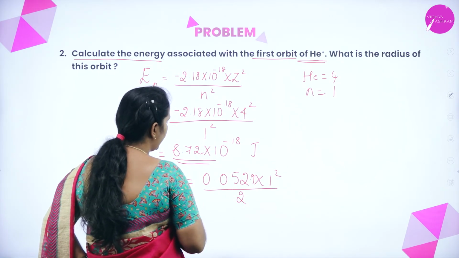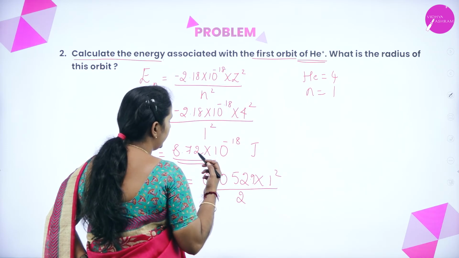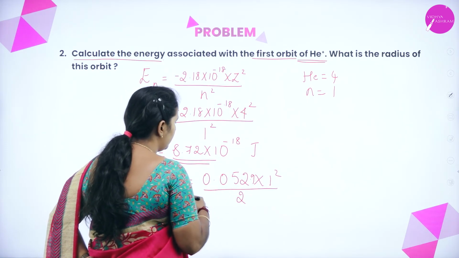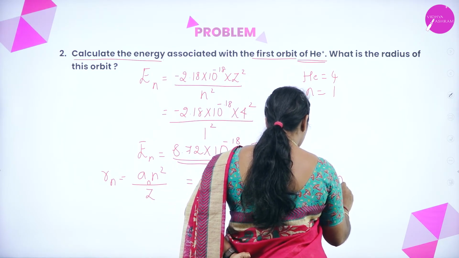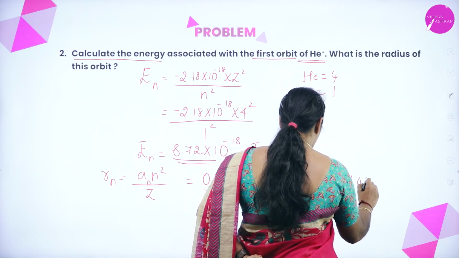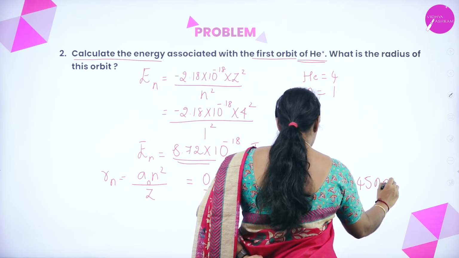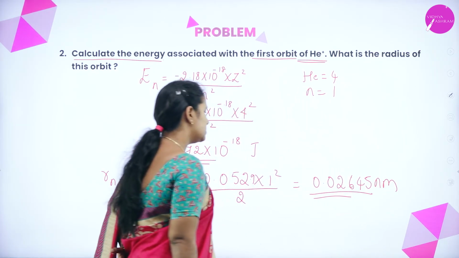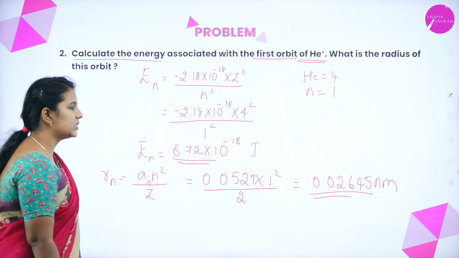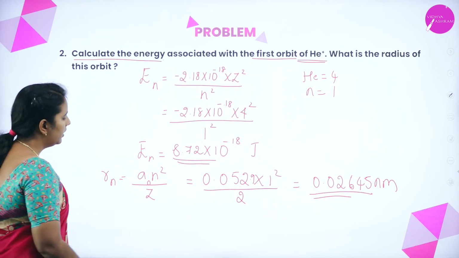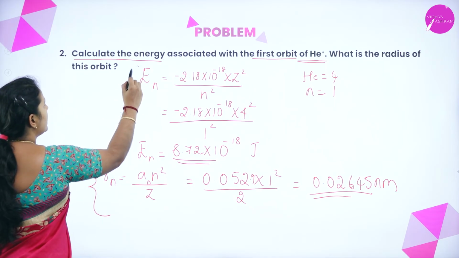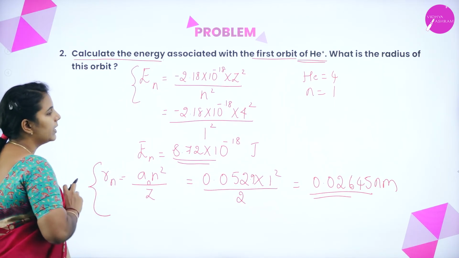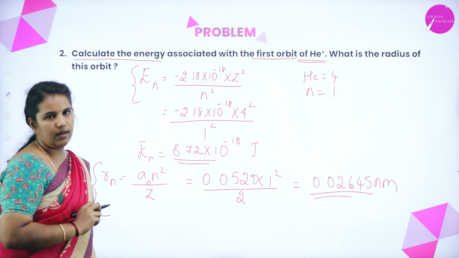So if you calculate 0.0529 into 1 square divided by 2, you will get 0.02645 nanometer. This is how we can easily calculate the radius and the energy by using Bohr's theory.